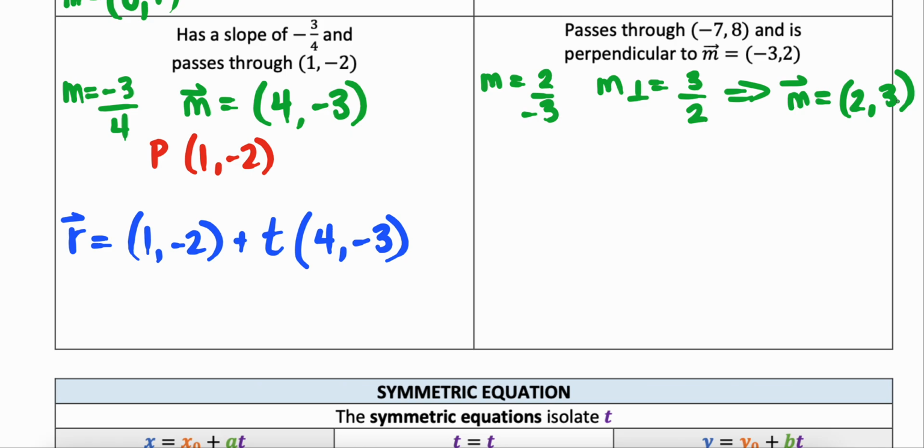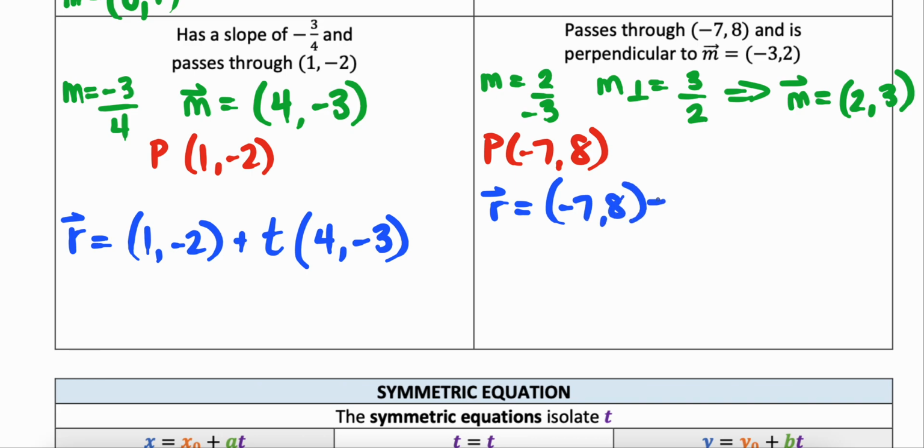Okay? And my point is negative 7, 8. Putting those pieces together, I get r is equal to negative 7, 8 plus a random variable t times my direction vector, which is 2, 3. So this is the vector equation.